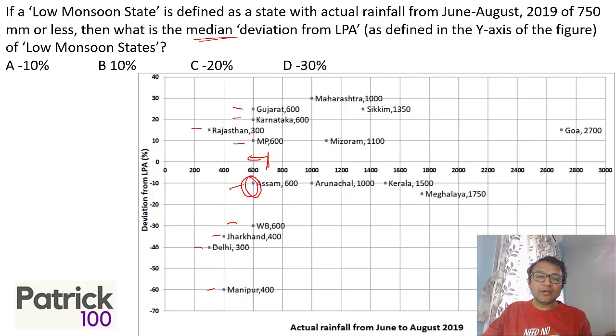And what will be the deviation of it? This is the highest LPA, then the next LPA, next LPA. The middle value will be Assam, with 4 values above and 4 values below. And Assam has minus 10% LPA. So automatically you can make out the answer will be option A. 9 values, the middle value is the 5th value. Looking at it vertically, first, second, third, fourth, so Assam is the 5th value. Once you understand the data, it is not at all difficult to calculate. There is no calculation at all, as a matter of fact. Just a little bit of looking at the data and you can make out the answers.